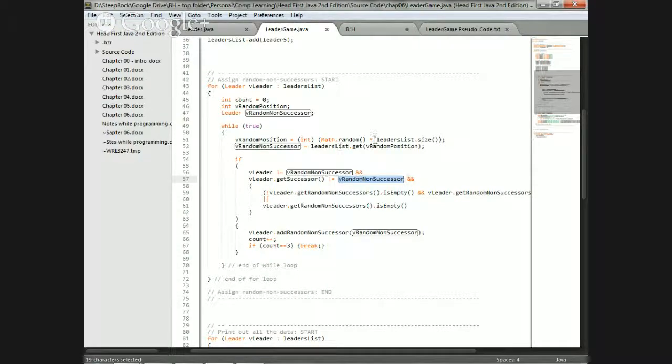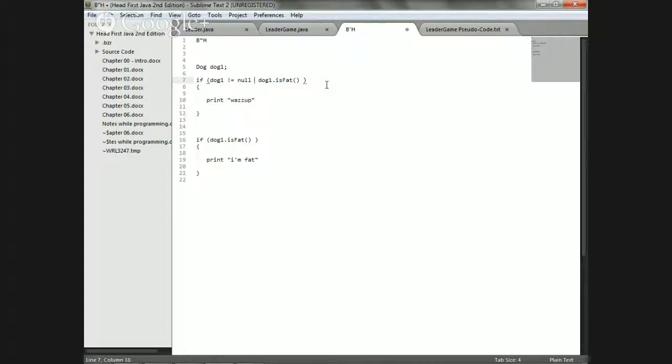So for future reference, never use the non-short-circuit and. The reason they created it is for a totally different purpose, for working with bits. Don't worry about it. I've never used it in my entire life, not the other version, the non-short-circuit and and or. Unless you get into low-level code where you're mixing bytes, you can just forget about it.